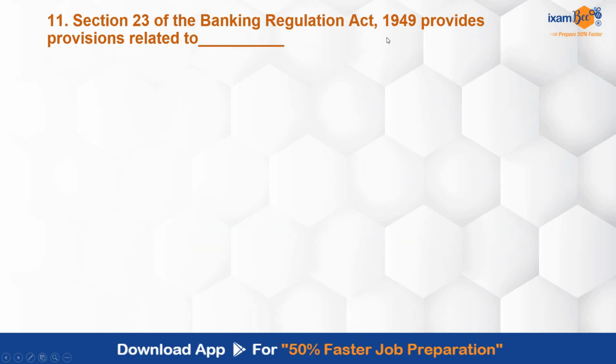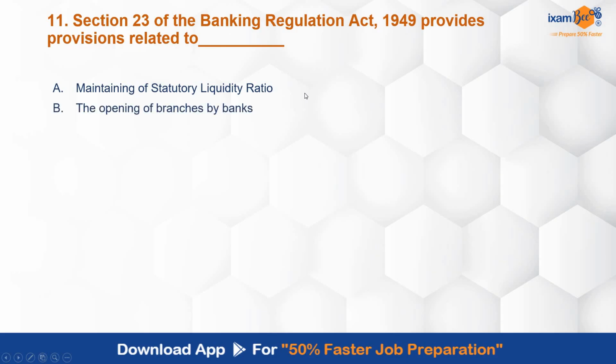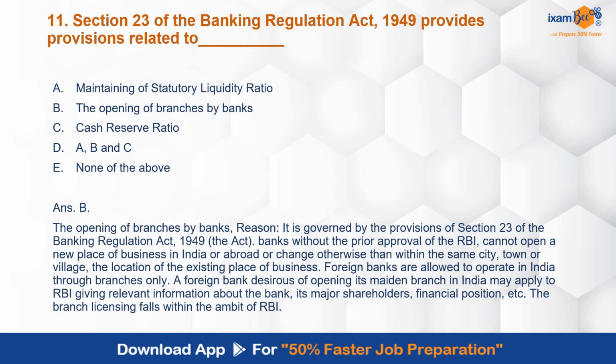Section 23 of the BR Act provides provisions related to: maintaining of statutory liquidity ratio, opening of branches by banks, cash reserve ratio, A, B and C, or none of the above. So section 23 provides provisions relating to what? Either all the three terms, none of the above term, or any one of them. Correct answer is B, opening of branches by banks.